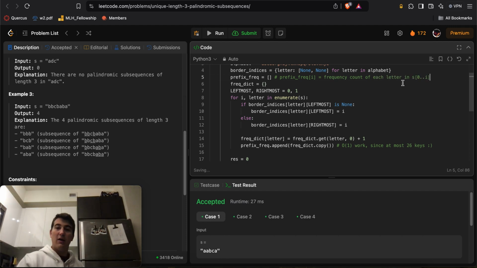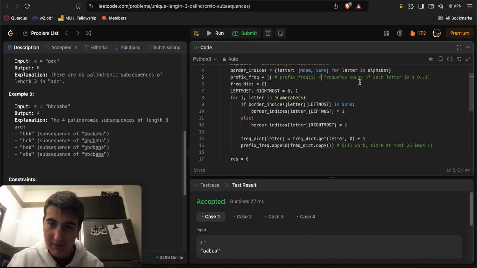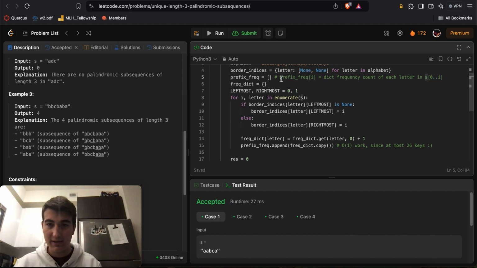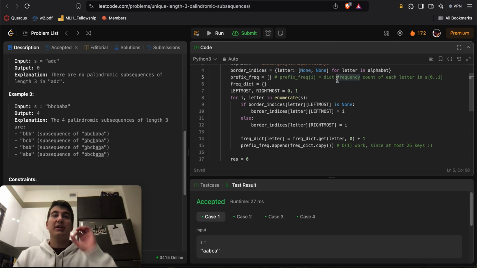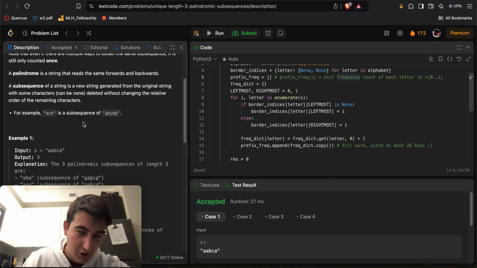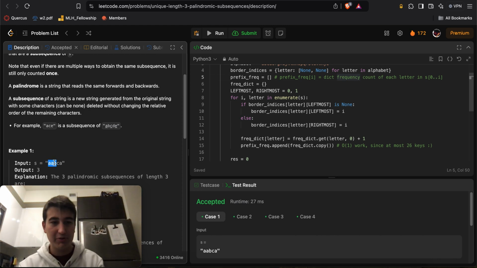So prefix frequency of index I will be a dictionary where the keys will be the letters of the English alphabet, and the values will be the frequency of that key. For example, if I take this substring instead of S, this will be prefix string of 2, because 0, 1, 2 inclusive. So from 0 to 2 inclusive.